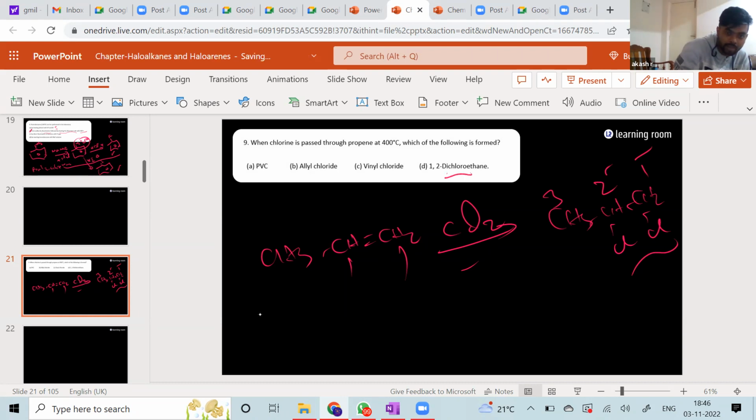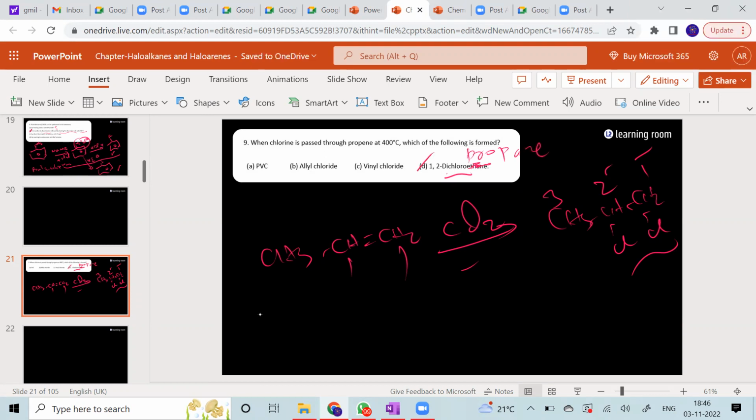Ethane? No. PVC, polyvinyl what? Vinyl chloride. No, it's not. Vinyl and allyl are different. I think this is a printing mistake, right? This is 1, 2 dichloropropane. That's the answer. Answer is D.